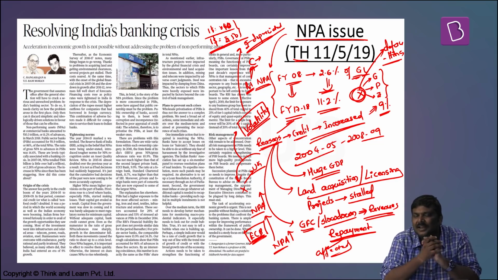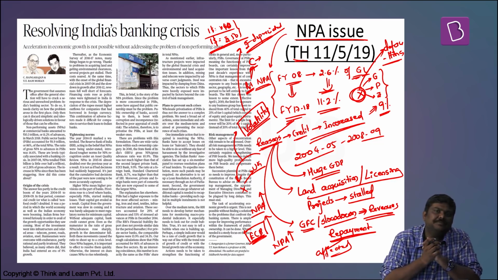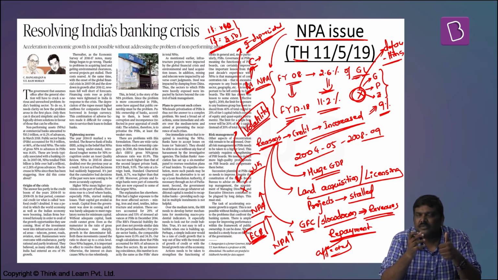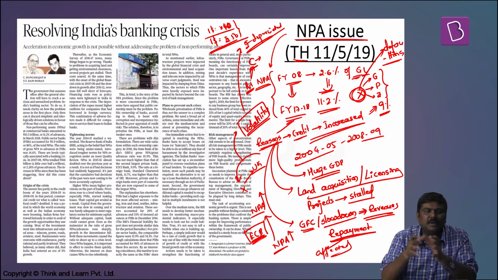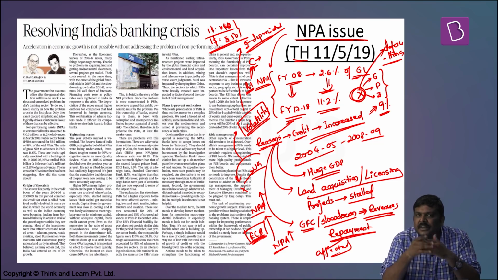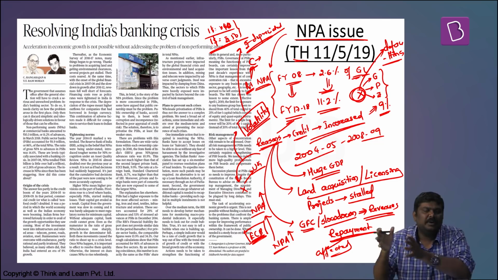This article lays out two sets of reforms to overcome the issue of NPAs in the banking sector. One set of reforms has to be implemented immediately, and the second is a set of reforms which has to be implemented in the medium term. The immediate reforms which have to be implemented are: 1. Government of India should infuse the capital in one go rather than infusing the capital installment-wise.